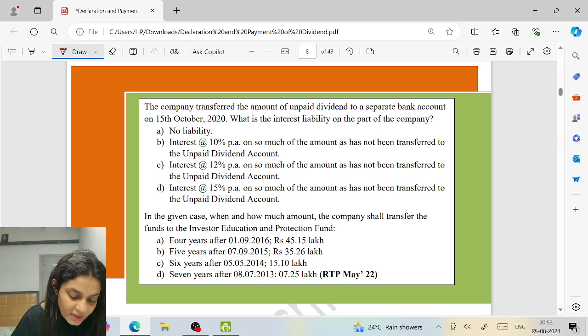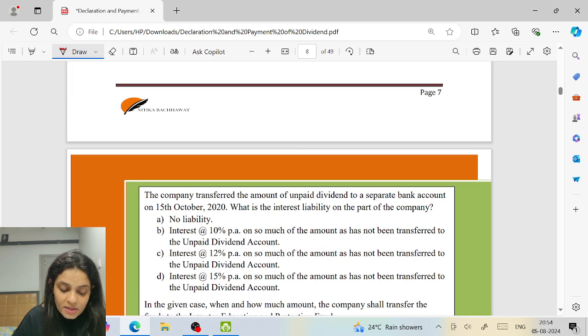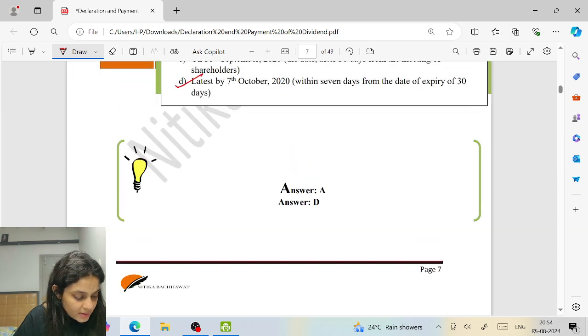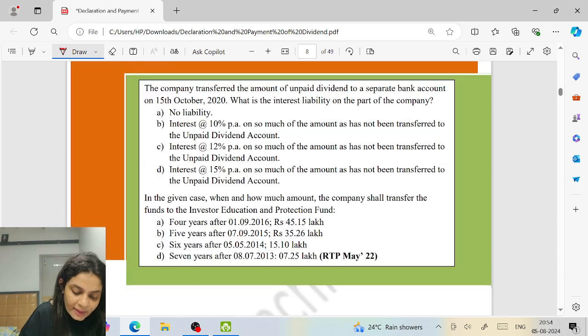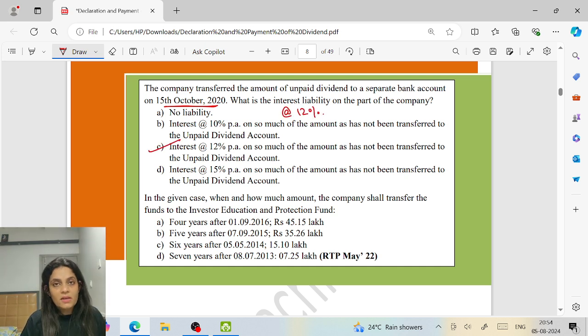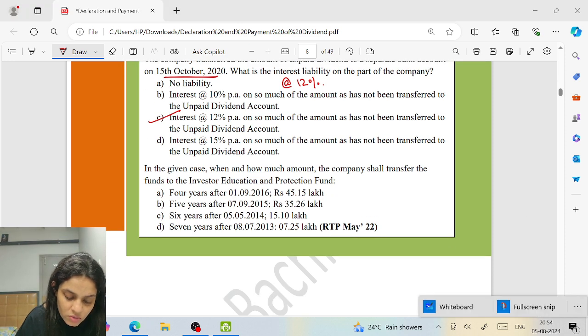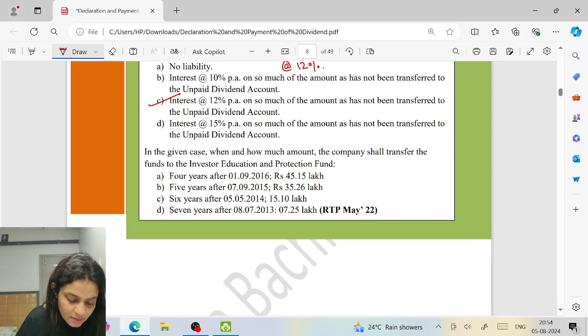The company transferred the amount of unpaid dividend to a separate bank account on 15th October. What is the interest liability? So they were supposed to send it by when? 7th October. But when did they send it? They sent it on 15th October. So if there is a delay, we have to pay interest. Yes, we have to pay interest at the rate of 12%. So C. Clear?